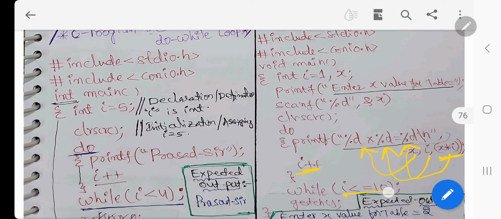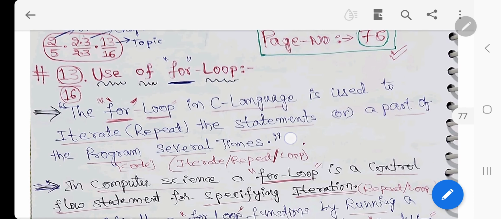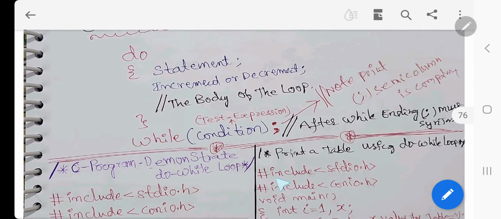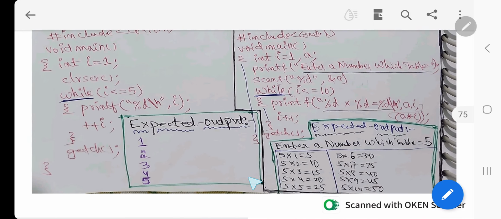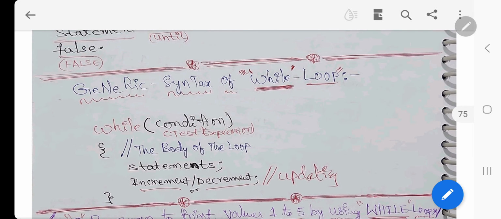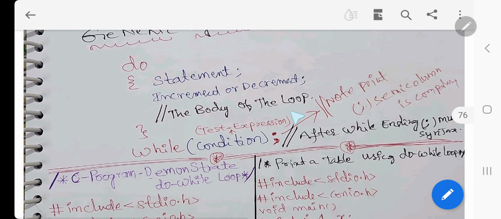While condition is here, while, getch, and the output is same like before, table. So I wrote in this small space, enter x value 2, then mainly for the difference between do and while. See, this is a do and this is while syntax, right? I will write at a time so you can compare easily.